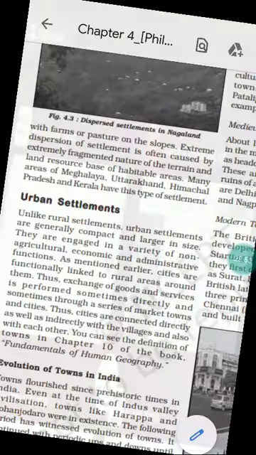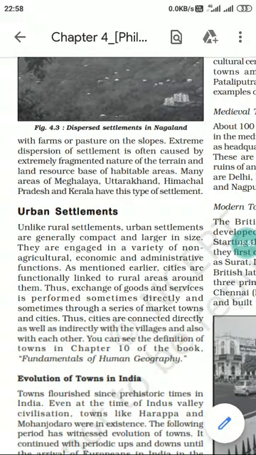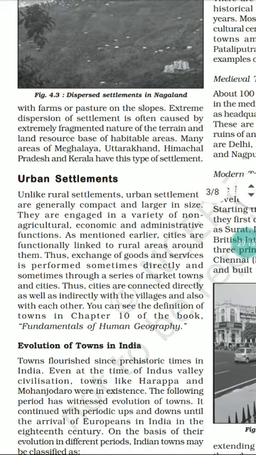In such an environment the settlement is usually a dispersed or isolated type of settlement, which is not closely bound with nearby settlements. They are isolated from each other. So that's all about the types of rural settlement. Tomorrow we will start with urban settlement.